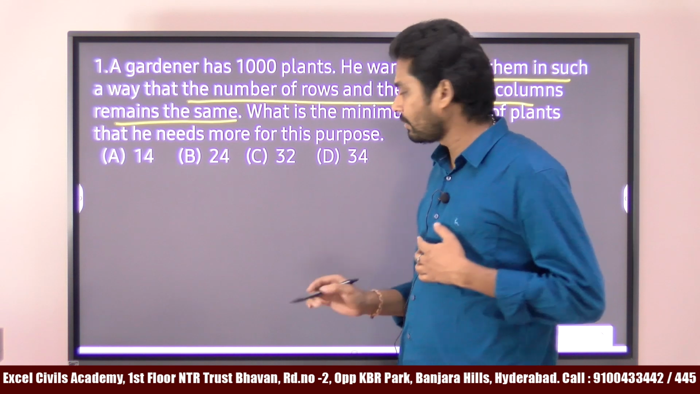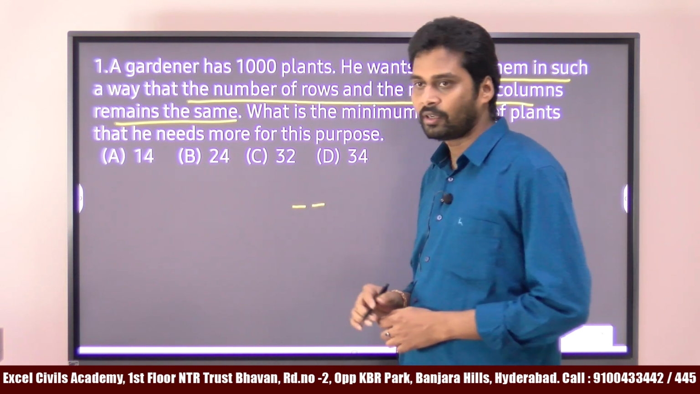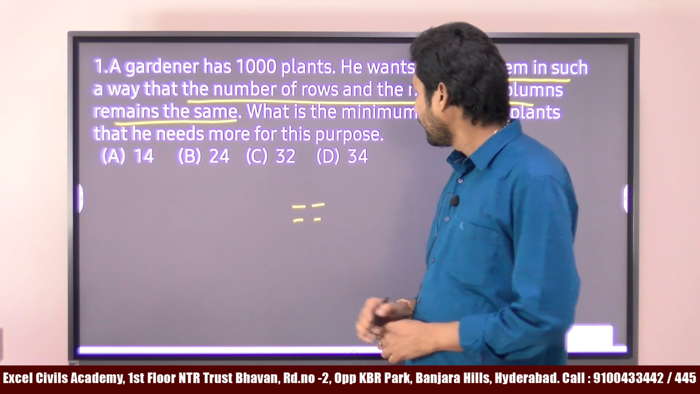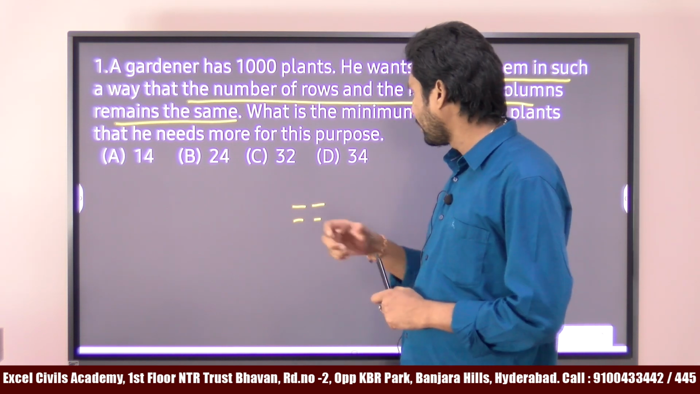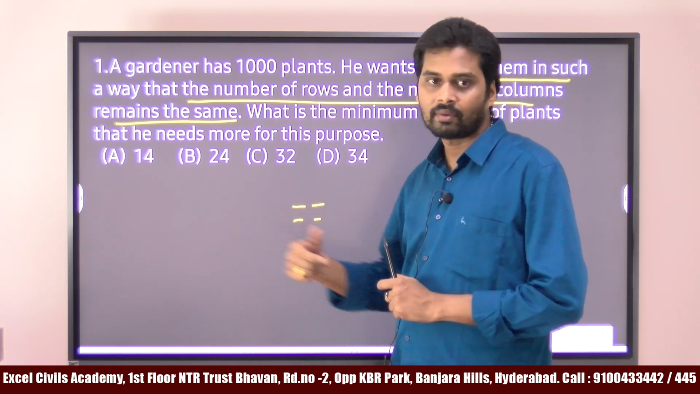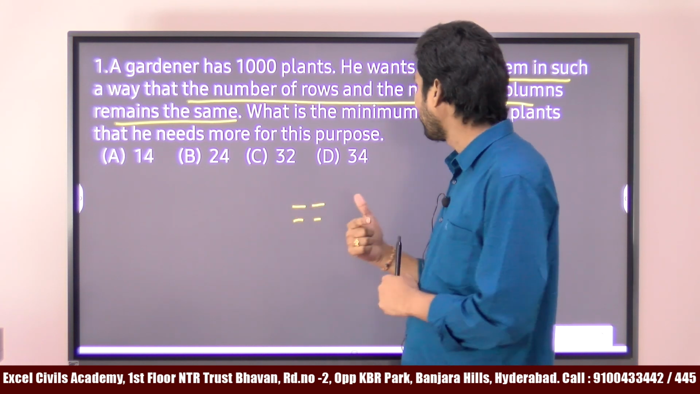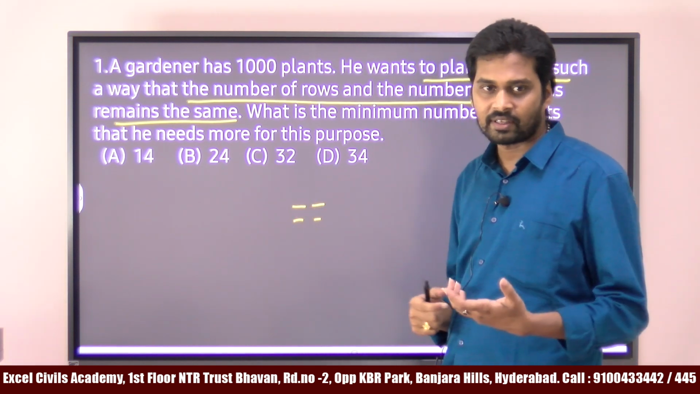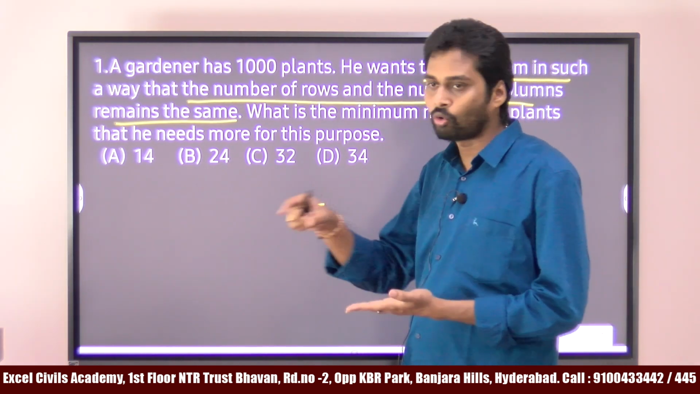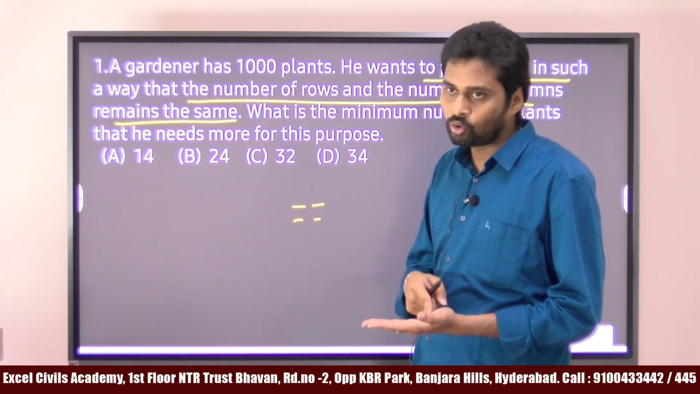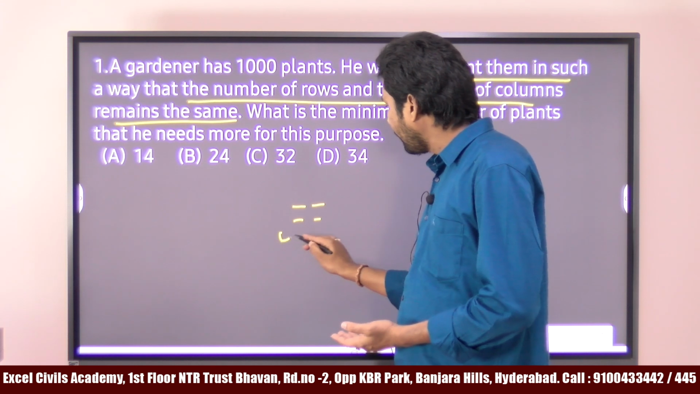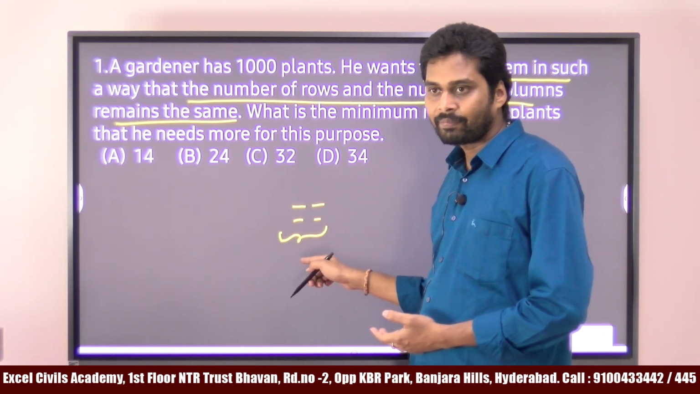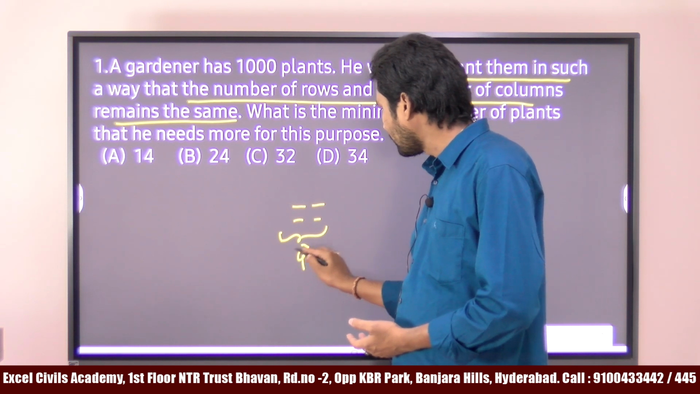Suppose I want to plant the plants in two rows, then the number of columns should be 2. So if I take some plants and want to plant them in such a way that the number of rows and columns are the same, let's start with an example. If I plant them in 2 rows, then I must plant them in 2 columns. This is my arrangement, right? How many plants am I planting? 4.